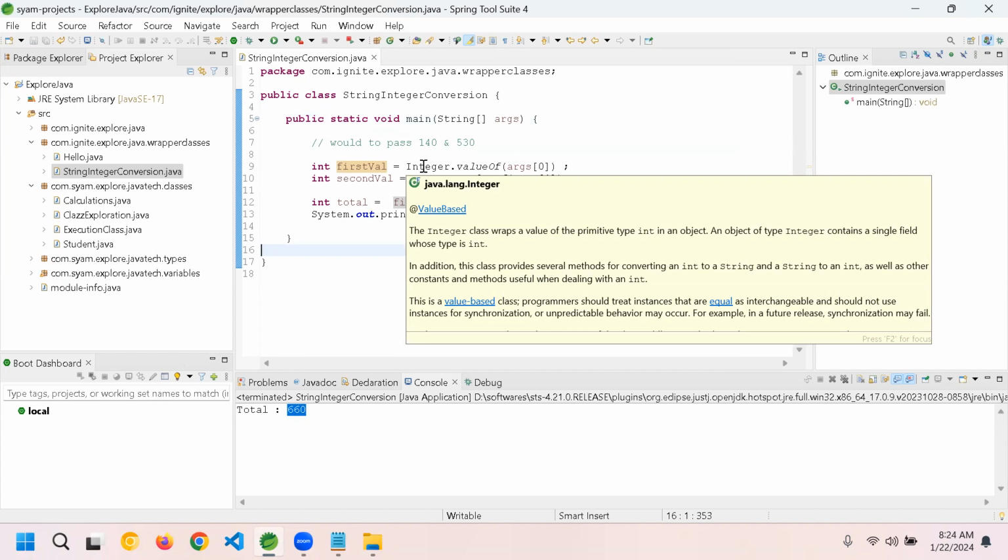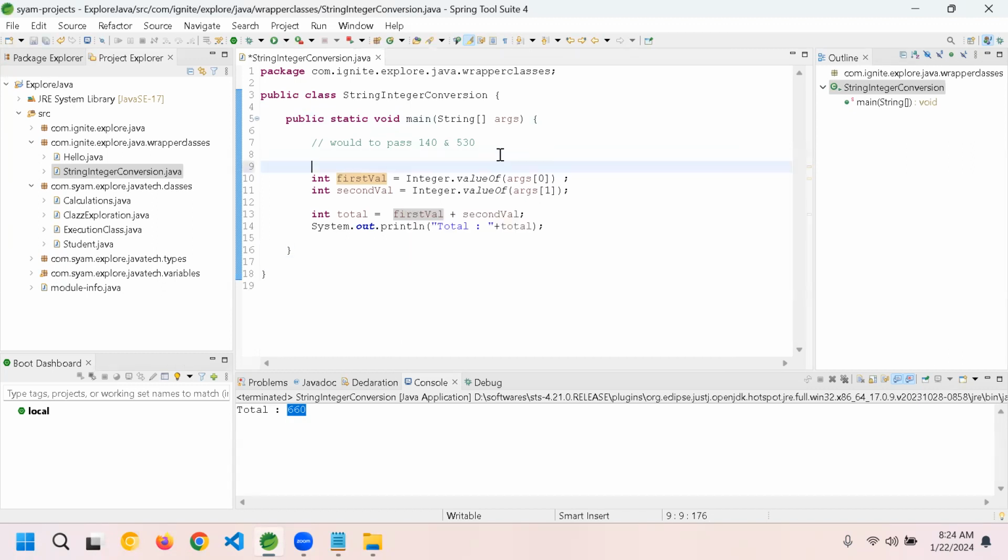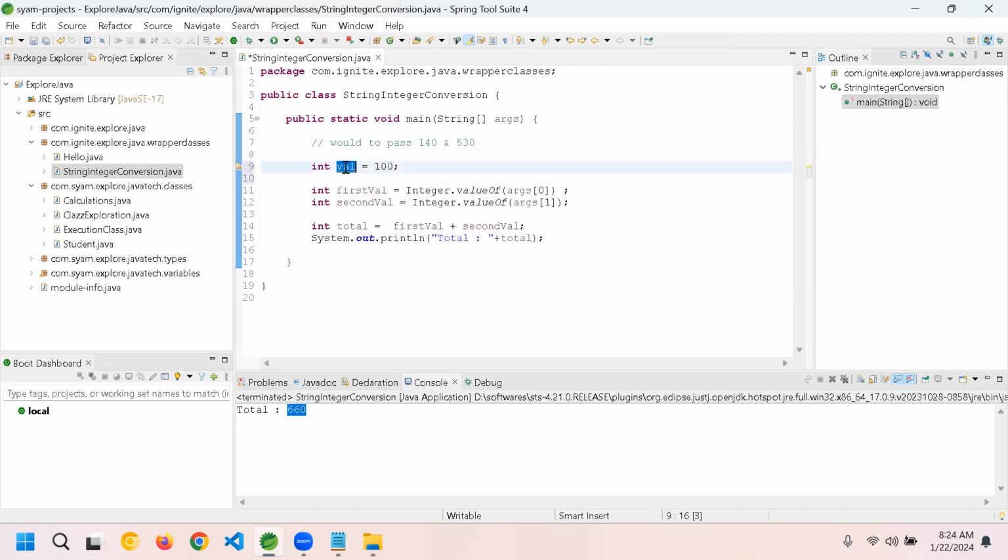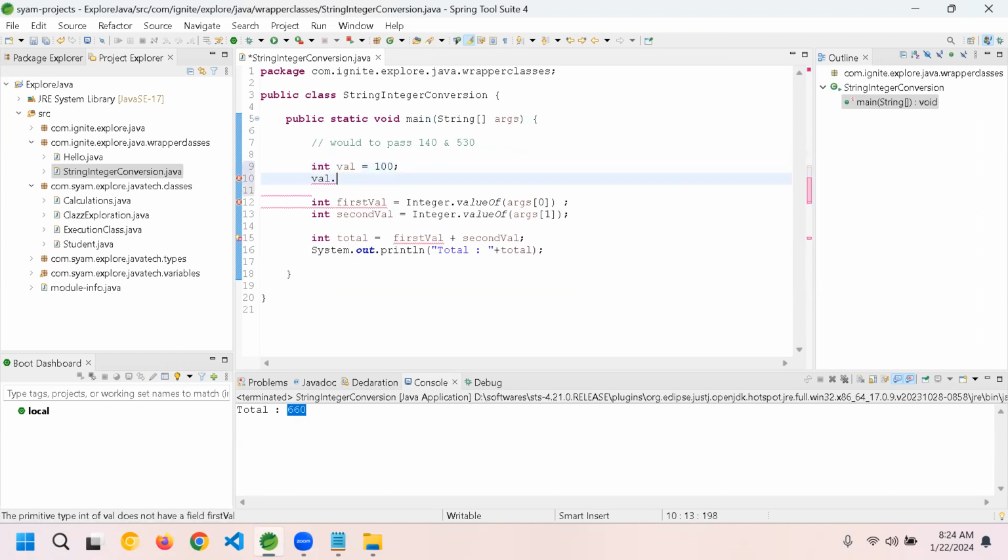This is the beauty of your wrapper classes. Imagine if we have an int value equal to 100. You can't do anything out of it. Let's say val dot, nothing happens. Just change it to the Integer wrapper class and give value dot.